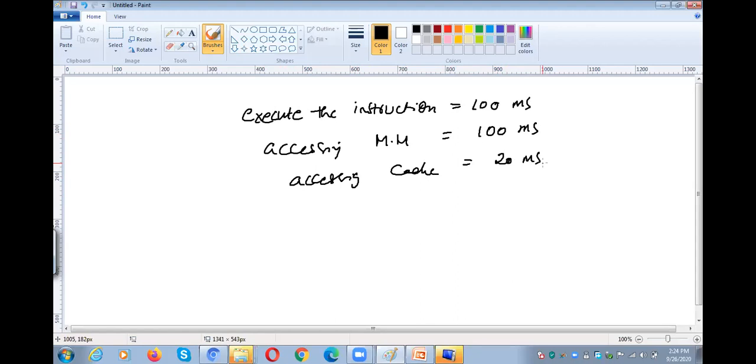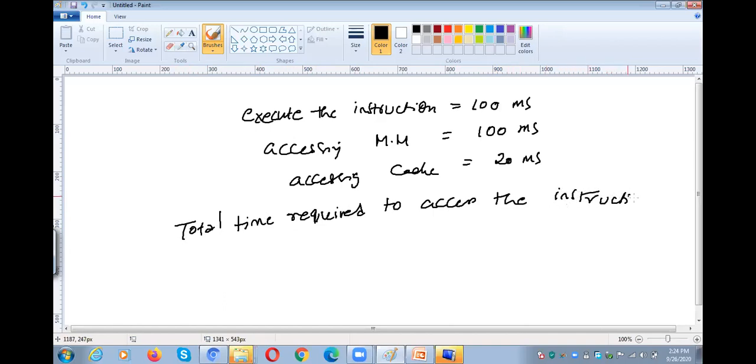Okay. So what will be the total time required to access the instruction in case of a cache hit and in the case of a cache miss?